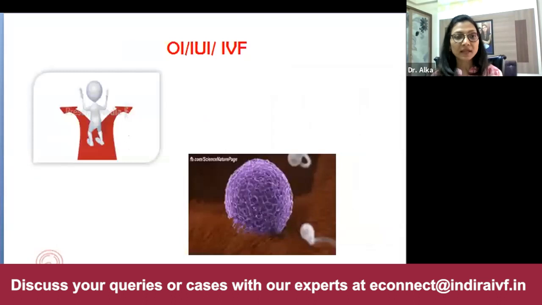And if the couple is very anxious, then we have to counsel them, and then we'll have to choose the right protocol. But as per the history you have given me, I would like to go with another cycle of clomiphene and plan IUI with that.